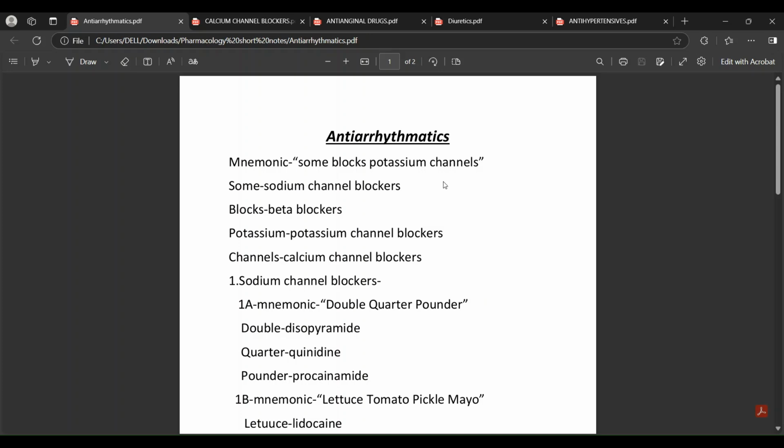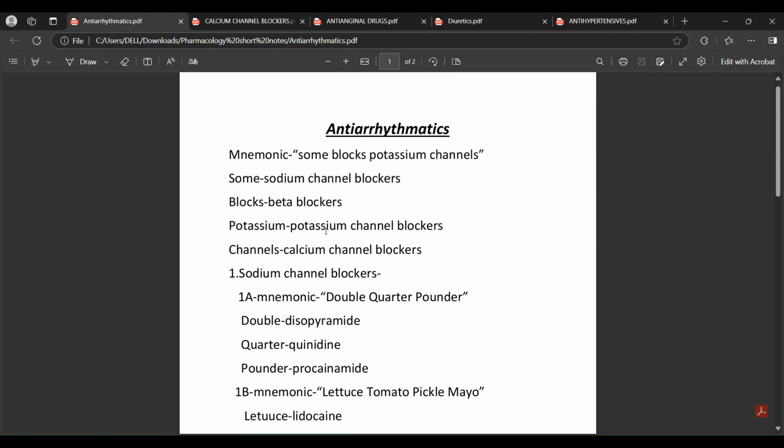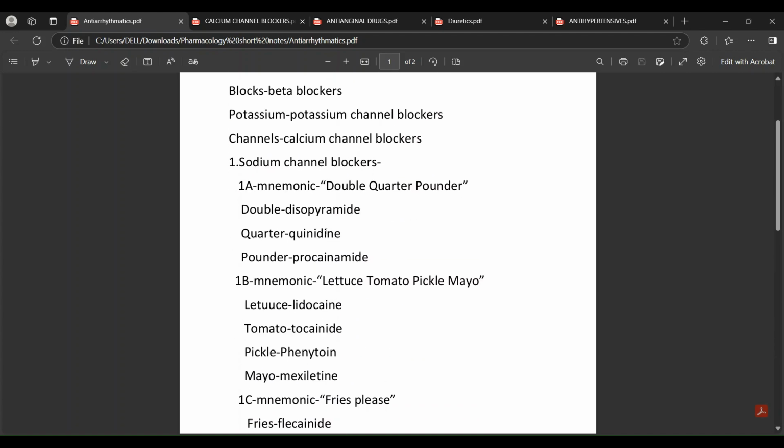Anti-arrhythmic medication is what we are going to talk about. So the classification, it's easy. It's a mnemonic. S means sodium channel blockers, B means beta blockers, P means potassium channel blockers, C means calcium channel blockers. So the first is sodium channel blockers.